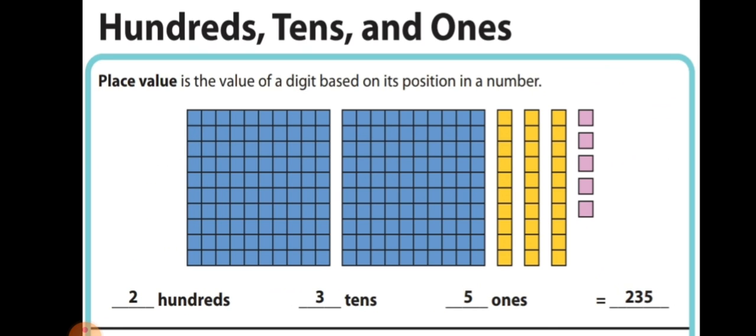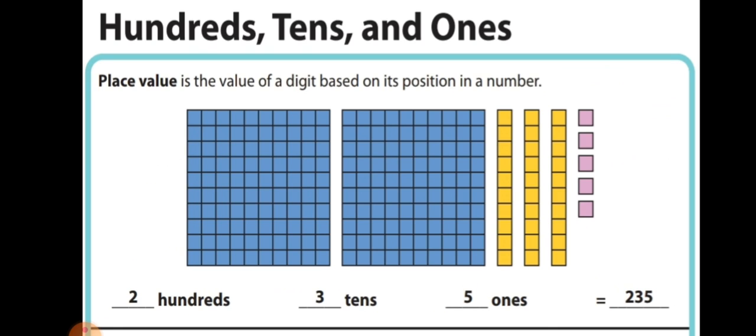And how many tens? Tens is 1, 2, 3. That column represents tens because in one column there are 10 blocks. So 3 is in tens.